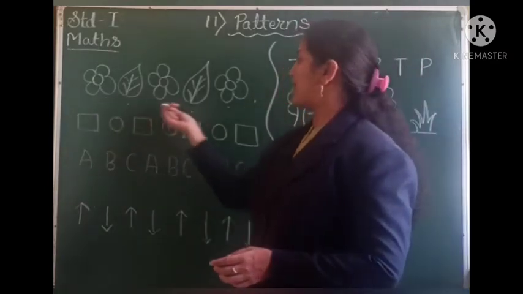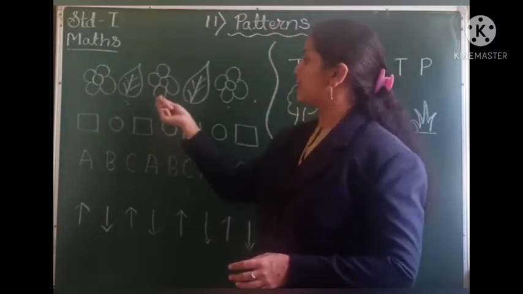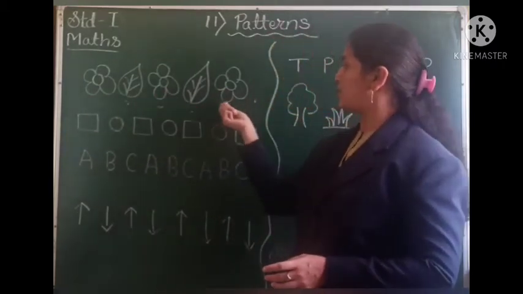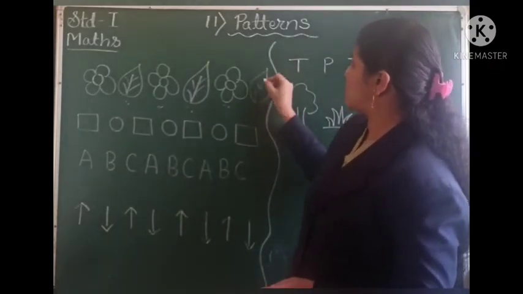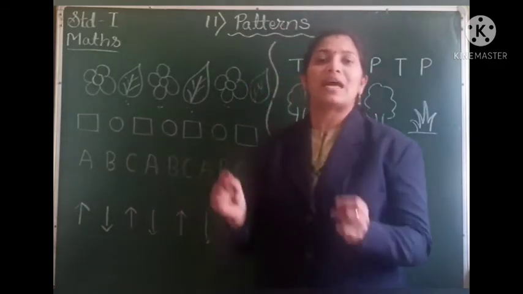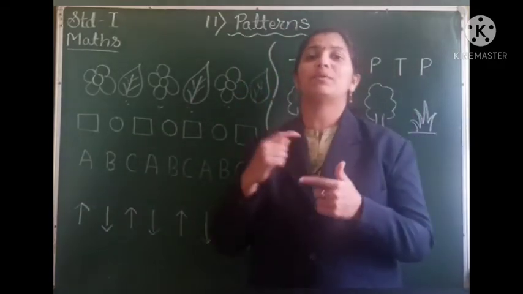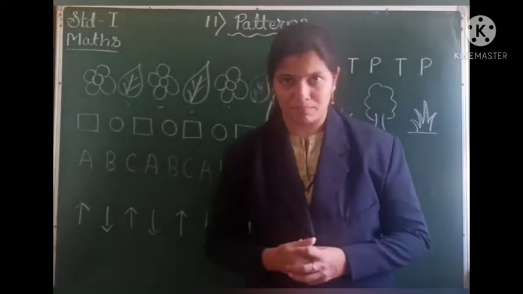So what does this pattern have? This pattern has a flower, a leaf, again a flower, a leaf, a flower, and here again we will have a leaf. So this pattern is made up of a flower and a leaf. This flower and leaf keep repeating again and again to form a pattern, right?